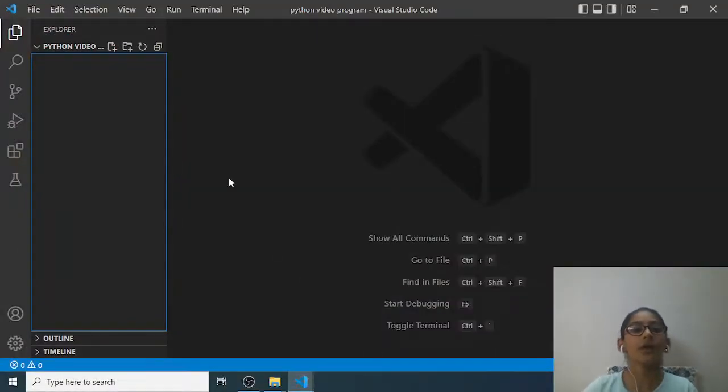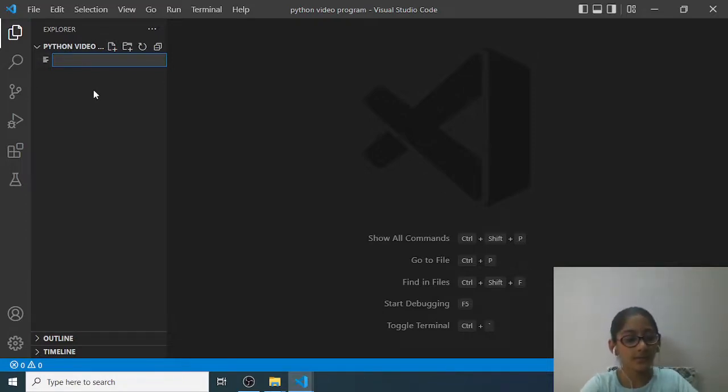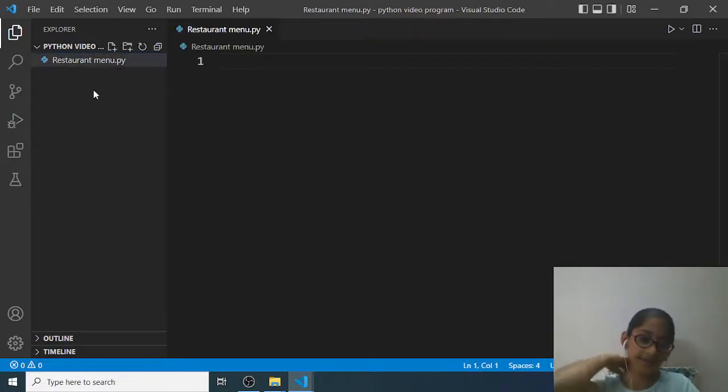Okay, so here first, this is Visual Studio Code, and now I'm gonna make a file. So I'm gonna name it restaurant menu .py. Don't forget to write .py, okay? And then press the enter key. So this is my restaurant menu program file name, okay?